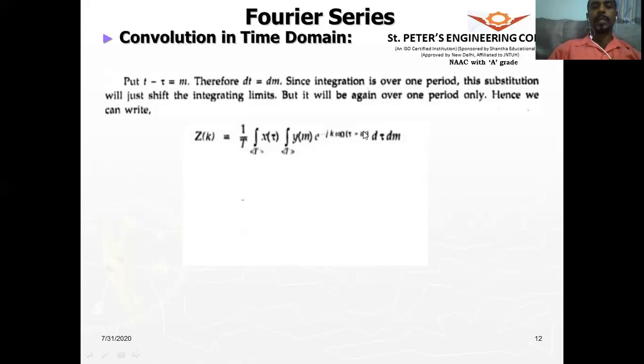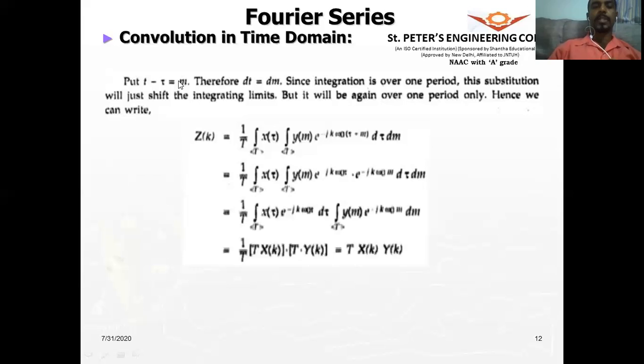So we have d tau dm. We can split this into two terms: d tau with an exponential term with respect to tau, and dm with the exponential term with respect to m. So we get two different terms by simply taking this change of variable.